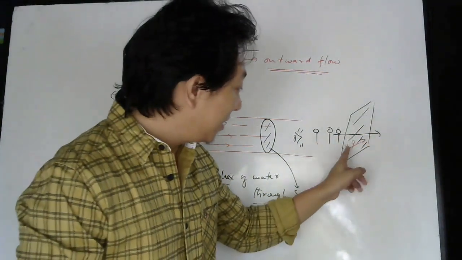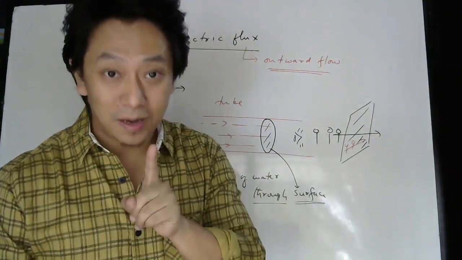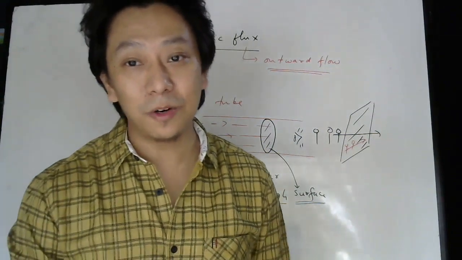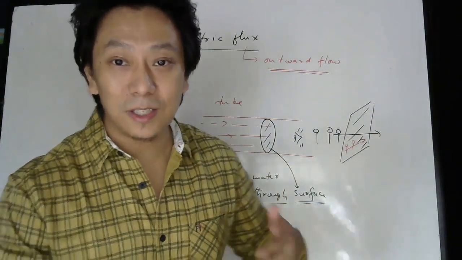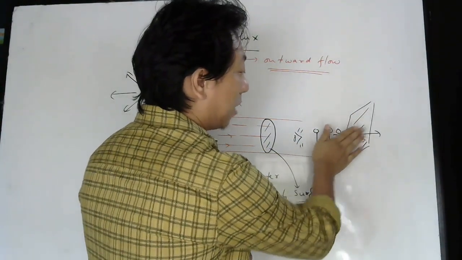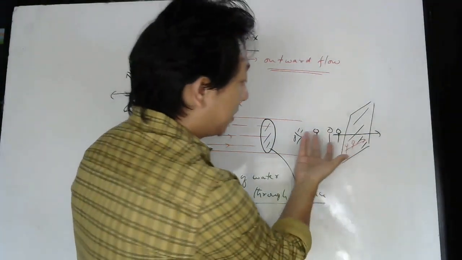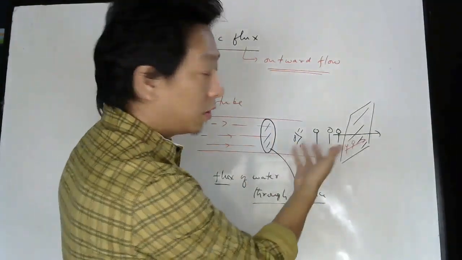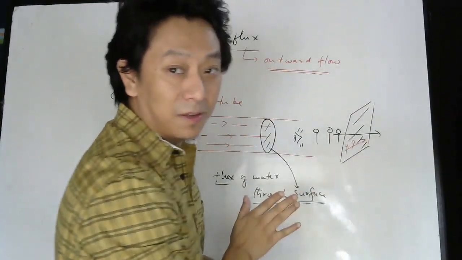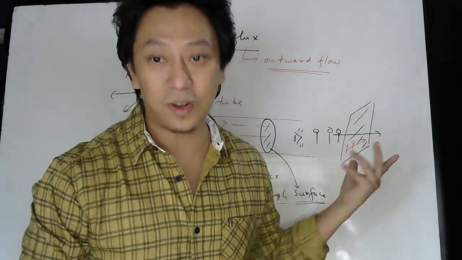Understood, no? So in this case, when people are walking parallel to the surface, we don't speak about flux, because in that case there is no outward flow. Yes or no? If people are going that way, how can I say there is outward flow of people? There will be outward flow of people, matlab there will be flux, if people cut the surface this way. But if they walk parallel to the surface, then we cannot speak of flux here.